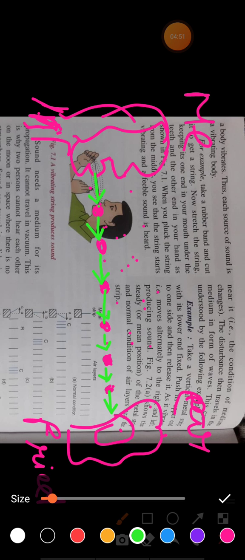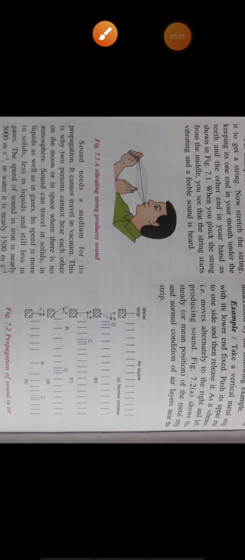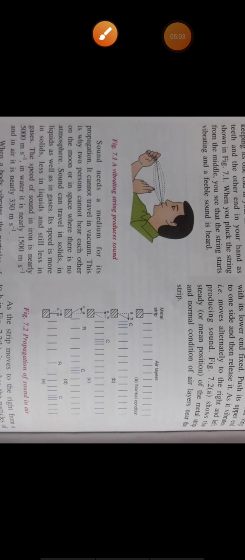So this first particle will hit the second particle, the third particle, and so on. In this way sound wave propagates. Here the detailed explanation of this propagation of sound wave is given.